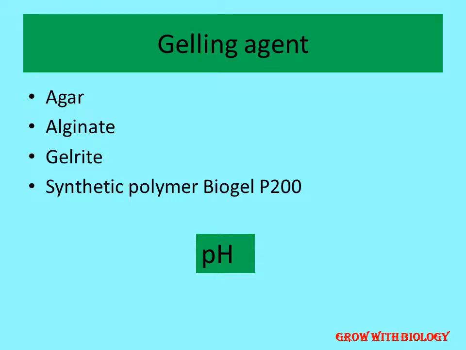If we are talking about any secondary metabolite, and if it requires a liquid medium with a higher pH, then that will be maintained as such. So these are some of the components of the nutrient medium which we have to focus on while we prepare the MS medium or any of the medium which is required for plant tissue culture.